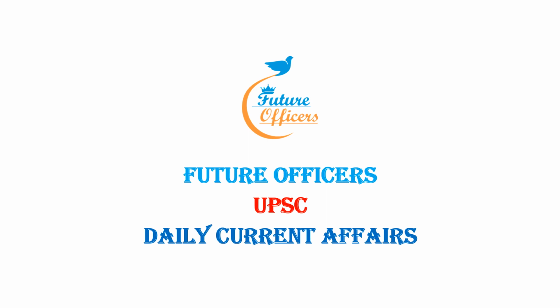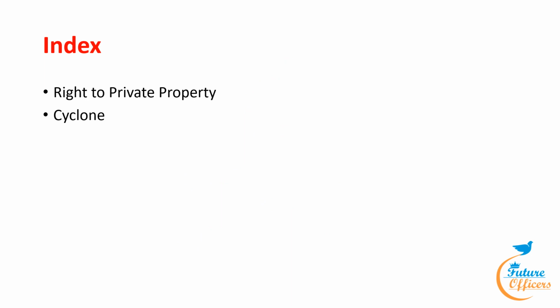Today we are going to see 17th May daily current affairs. We will discuss the important news topics of today. The first topic is right to private property, and the second one is cyclone. The right to private property comes under GS 2 paper and cyclone comes under GS 1 paper. Now we'll have a detailed analysis of these two topics.